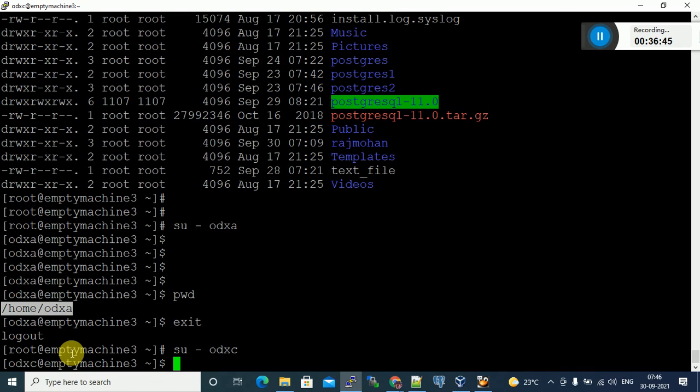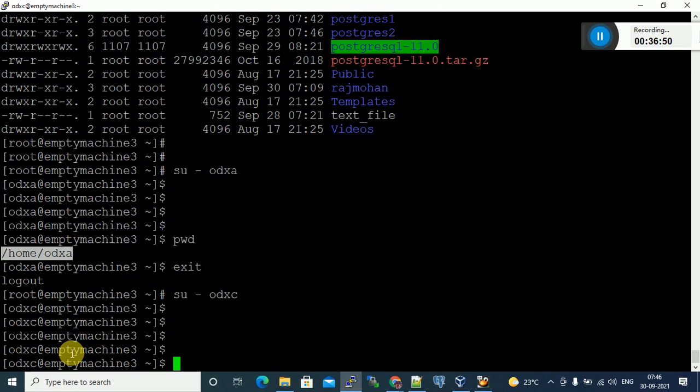What is the current location now? pwd, that is the command. /home/ODXC. Not only this user, if you switch to any user, by default the current location is /home/username. You can replace username.